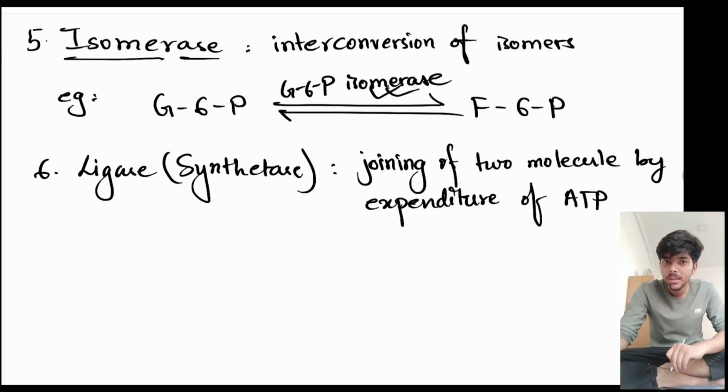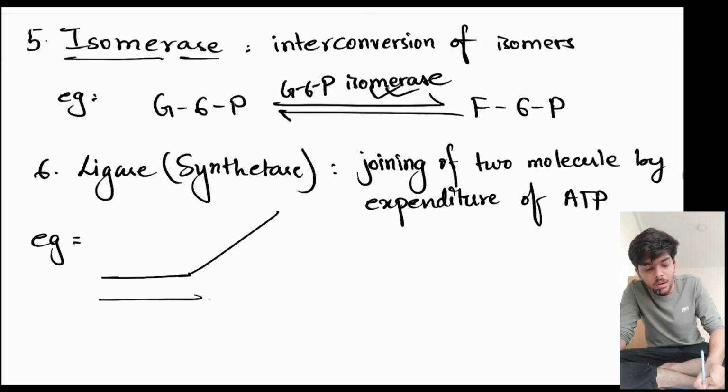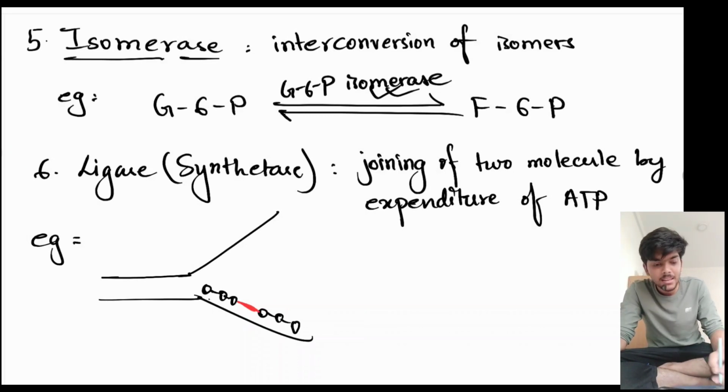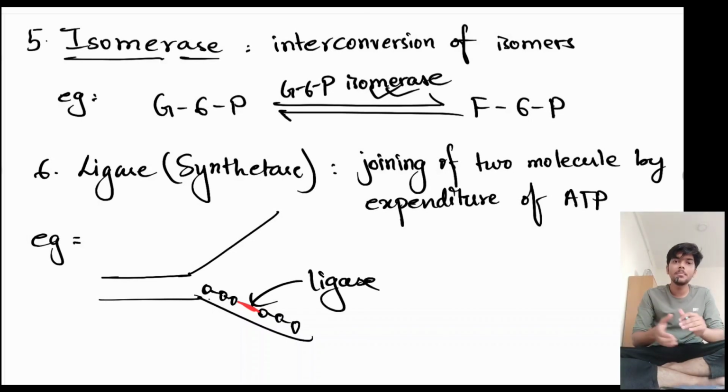Anywhere? Maybe in case of DNA. Do you remember it? See, during DNA replication, you have something called Okazaki fragments, right? Here's one fragment, here's another fragment. These two fragments get connected to one another. And the enzyme that is responsible for this connection is a ligase enzyme. So what is ligase enzyme responsible for? Ligase enzyme is responsible for catalyzing processes where two molecules are joined together by the expenditure of ATP.